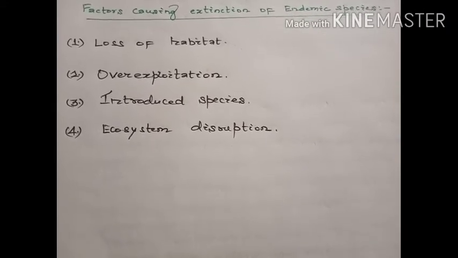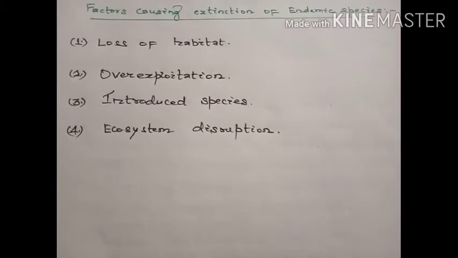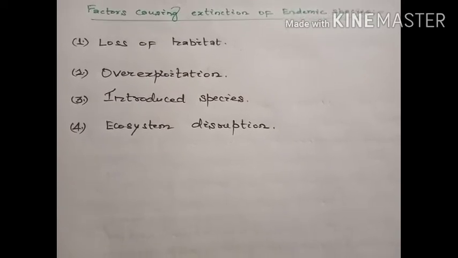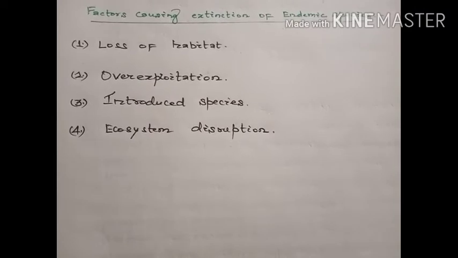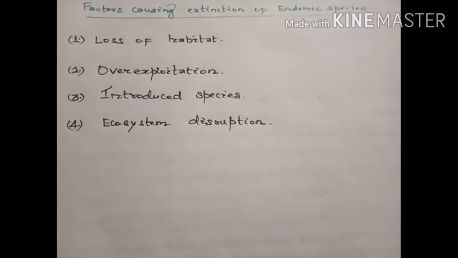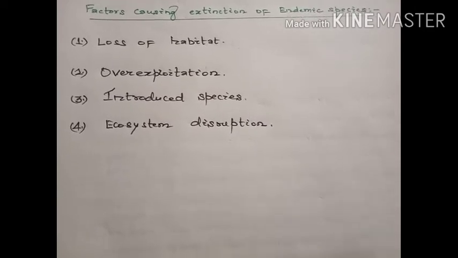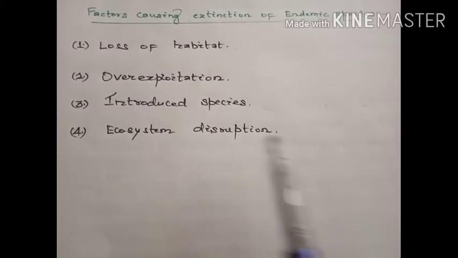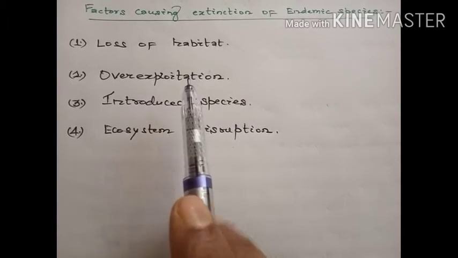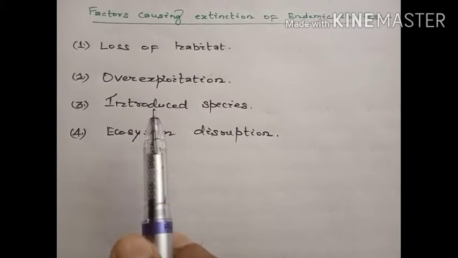For example, if we practice deforestation, certain life forms that survive upon that particular group of plants or trees, when those are removed or cut, obviously would not be able to survive, and that may be a cause of their extinction. So loss of habitat is a major cause responsible for the extinction of these endemic species. The second is over exploitation.